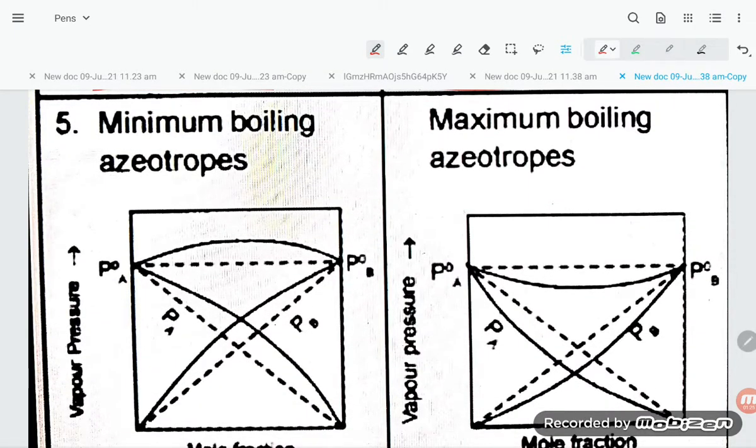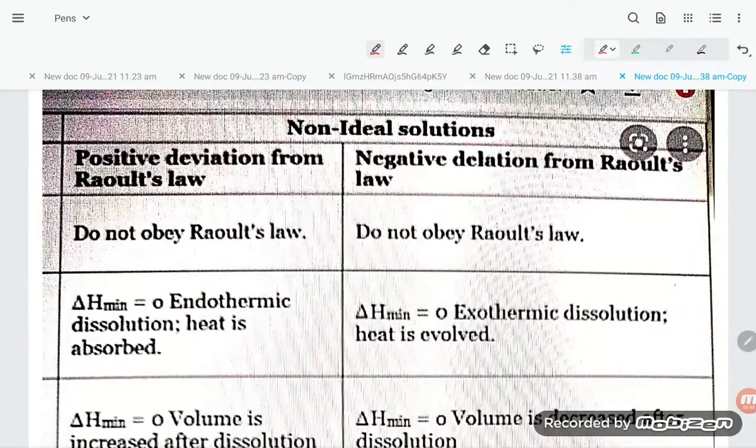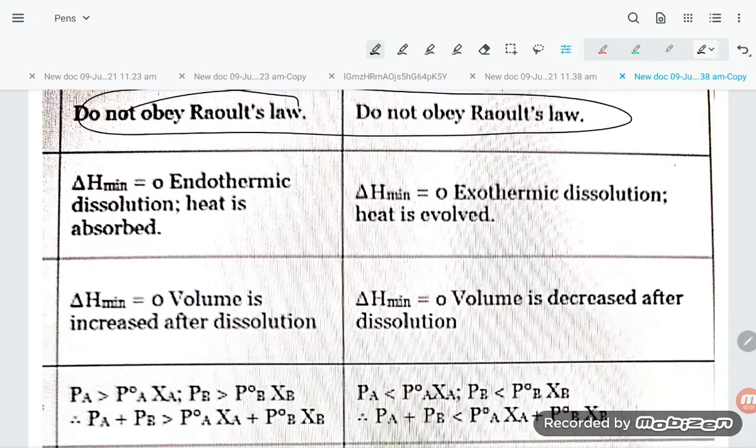Now here you see, student, in the positive deviation the vapor pressure is coming more, so P total is also coming more. Now in the negative deviation, P naught A and P naught B both are coming less. Okay students, you see some more points. Both are not obeying Raoult's law, positive deviation or negative deviation, both are not obeying Raoult's law.